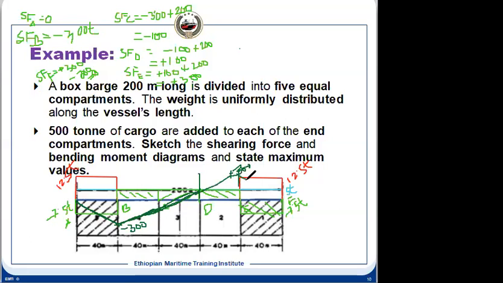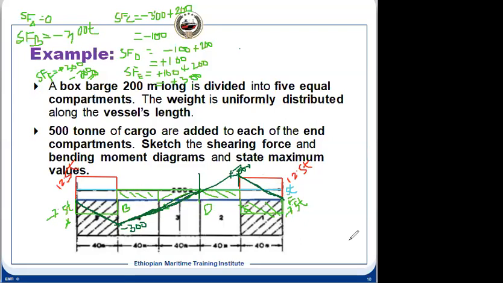And after that, how much is the value? It is 0. So the construction of the shear force diagram will be like this. That deep green line is what I had drawn. Now you can construct it. What is the maximum shear force? 300. So where is it? It is at B and E.